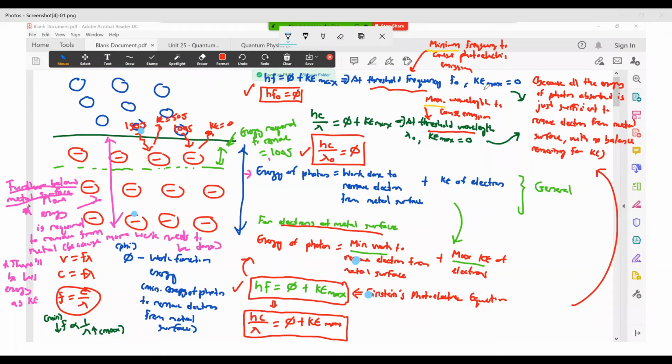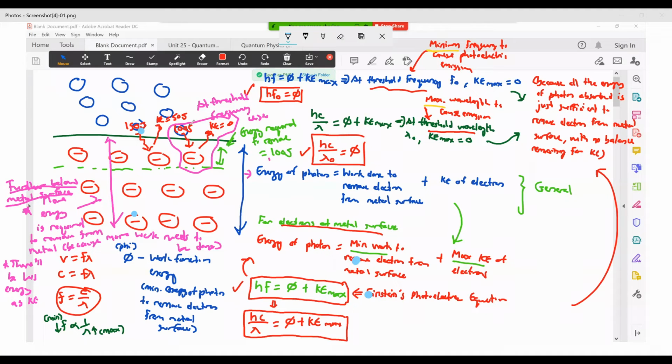At threshold frequency, your photon has just sufficient energy to remove electrons from the metal surface. There is no balance remaining for your Ke. It's actually referring to this case here. This is already the threshold frequency case.